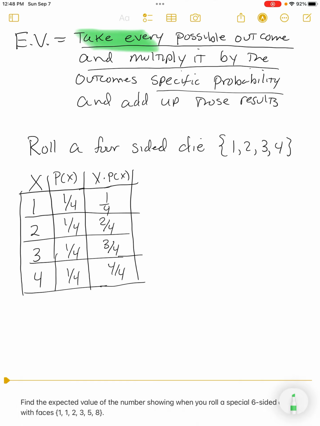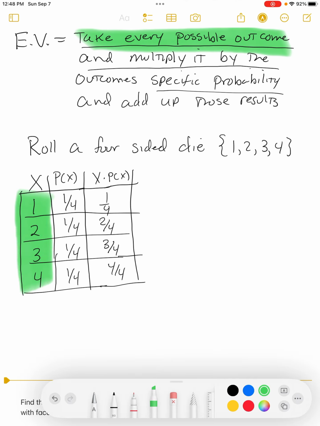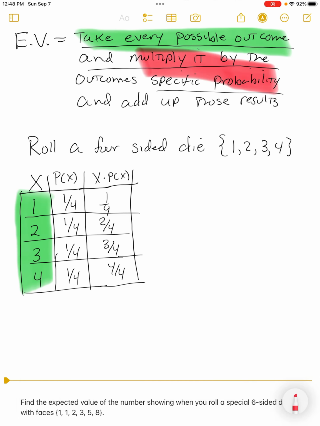Let me get a good highlighter. Take every possible outcome. Here's what we listed, all the outcomes. Multiply it by each of their probabilities. So we want to multiply those outcomes by each of their probabilities. That's this right here, right?